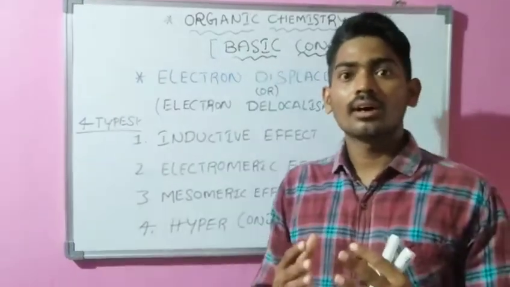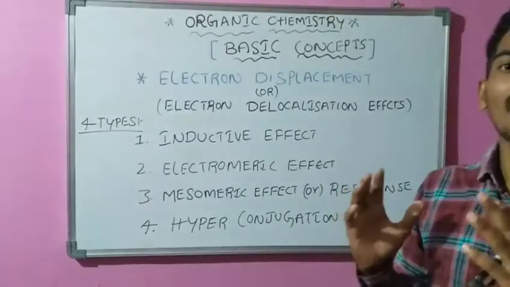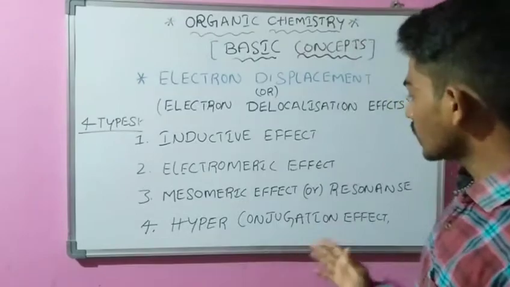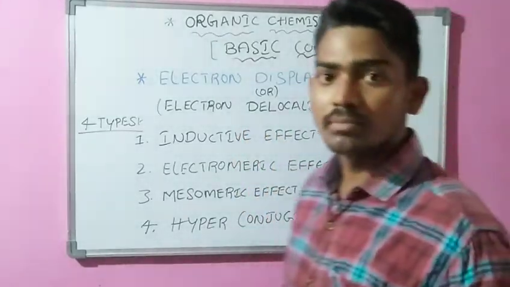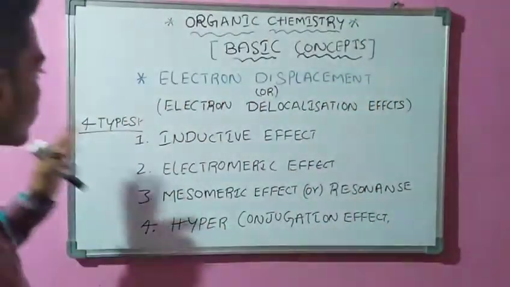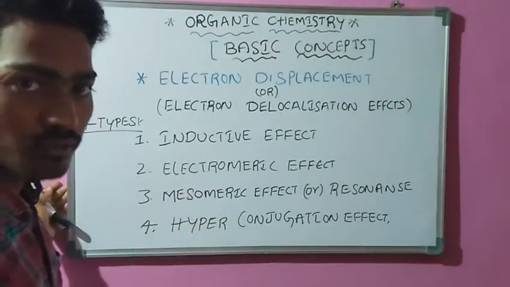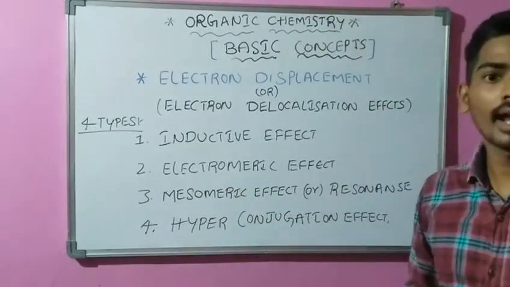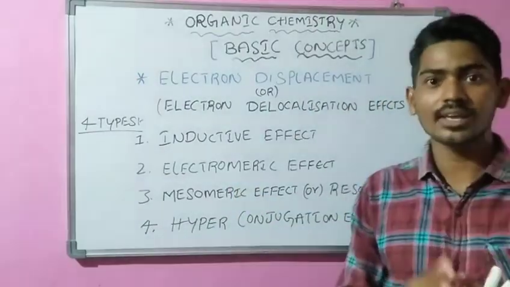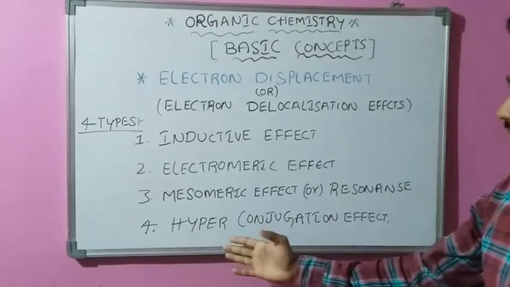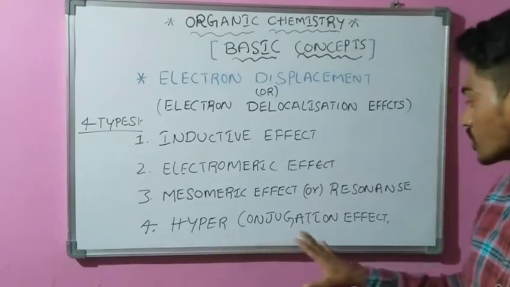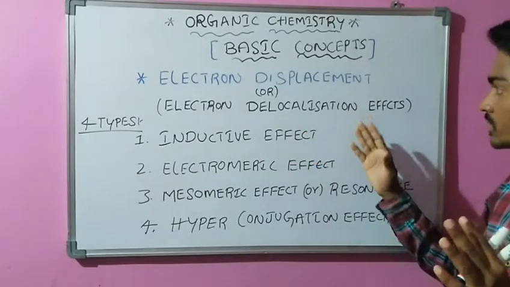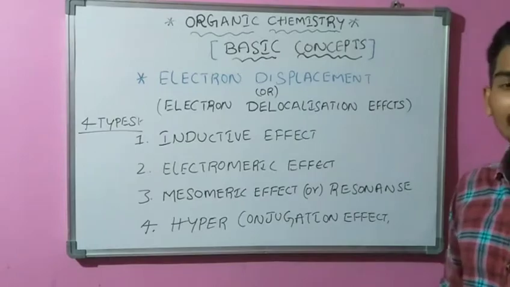Further, these electron delocalization effects can be classified into four types. These are the classification of electron displacement or electron delocalization effects. What is the first one? Inductive effect, and the second one is electromeric effect, the third one is mesomeric effect or resonance effect, and the last one is hyperconjugation effect. This is the classification of electron displacement or electron delocalization effects.